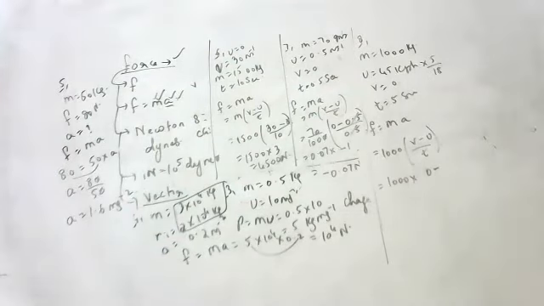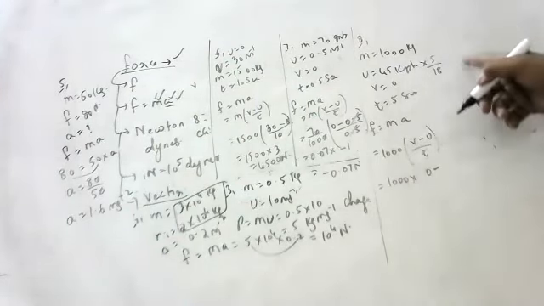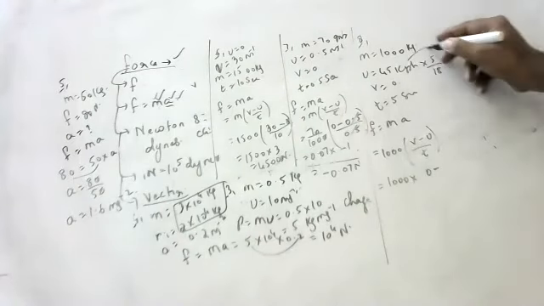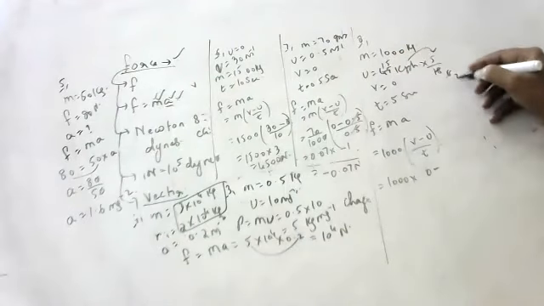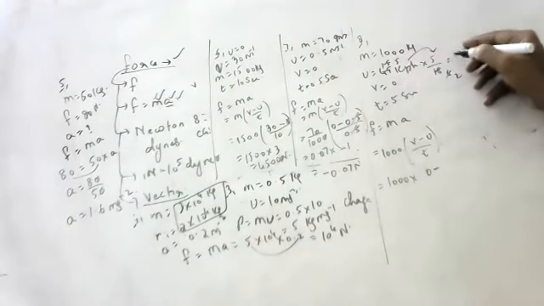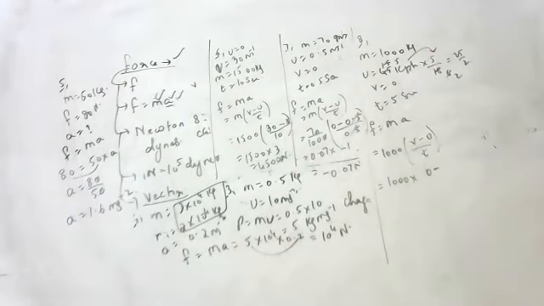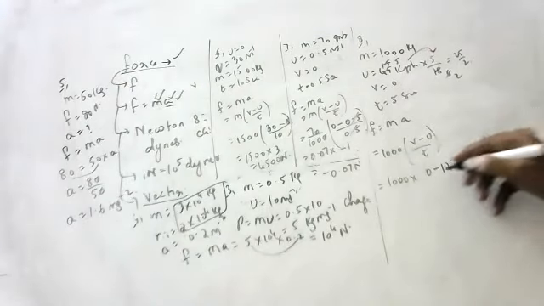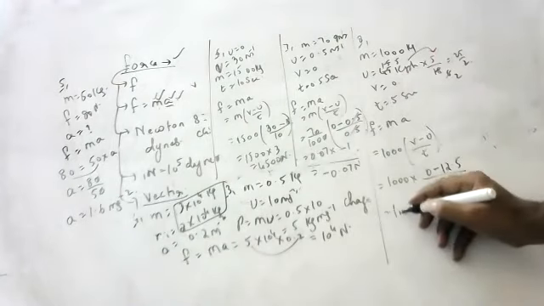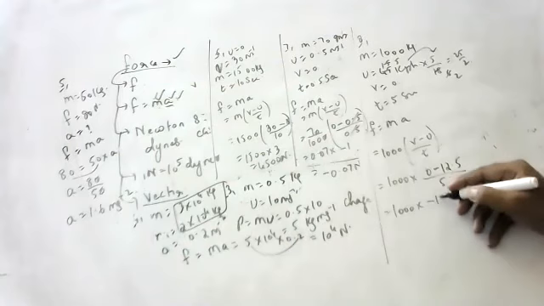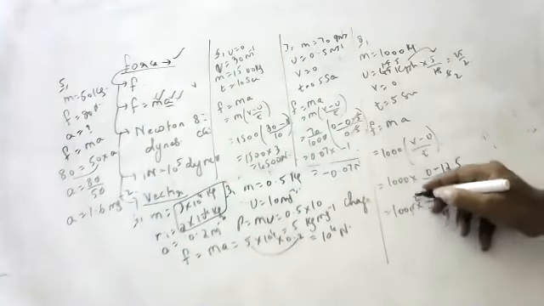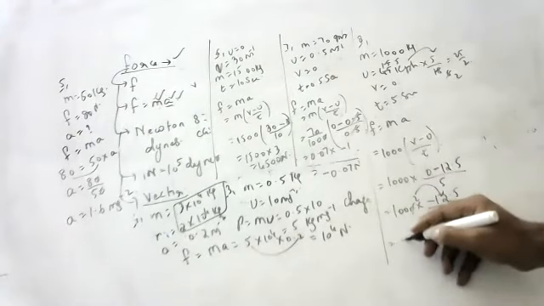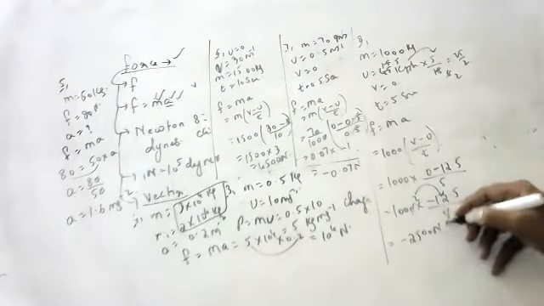0 minus 45 kmph. For kmph to meter per second, you have to multiply with 5 by 18. 45 into 5 by 18: 9 into 5 by 2, which is 25 by 2, that is 12.5. So 1000 into minus 12.5 by 5. 5 twos are 10, so 1000 into minus 2.5, which is minus 2500 Newton.